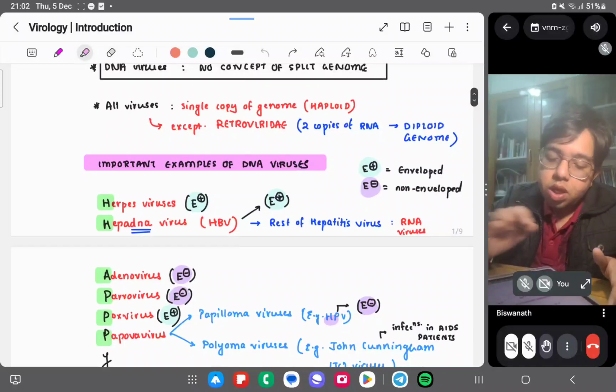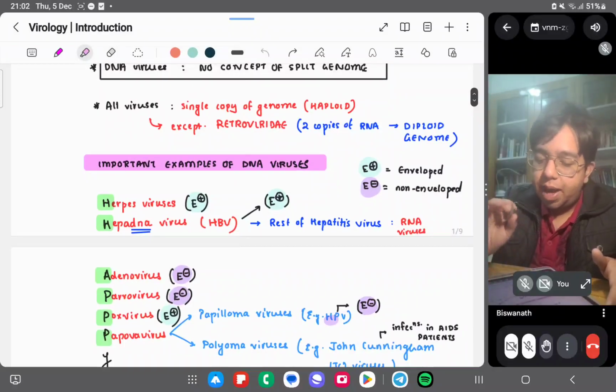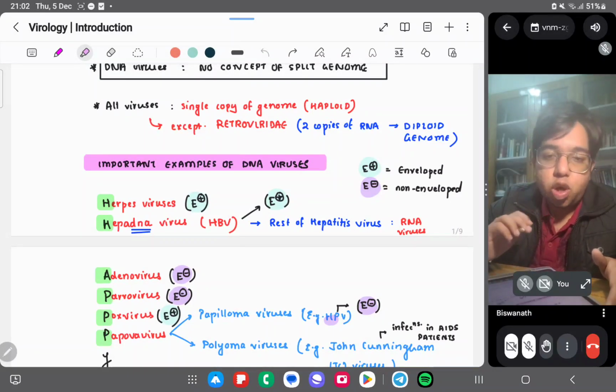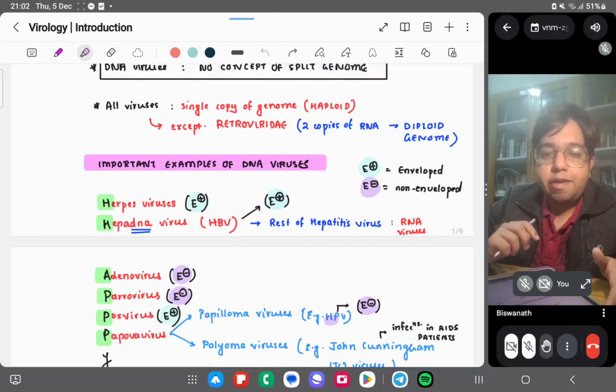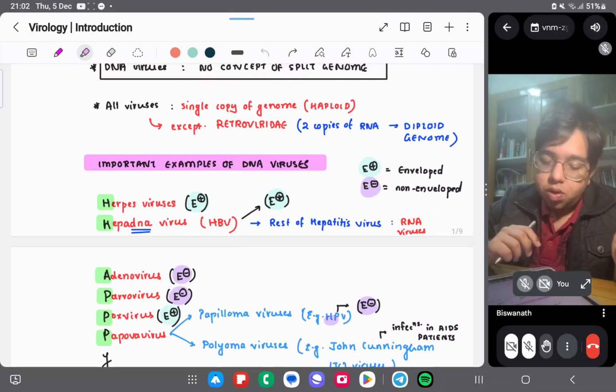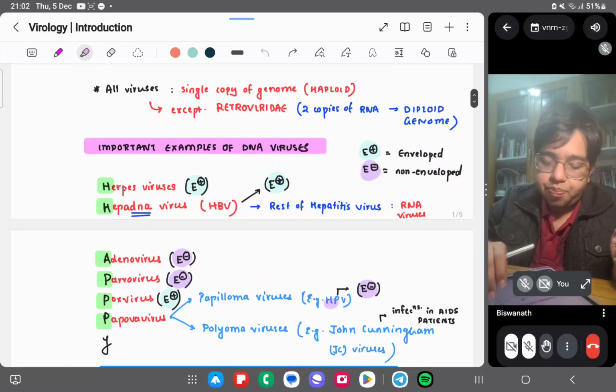All viruses have a single copy of the genome, haploid, except retrovirus. Retrovirus has two copies of the genome. If you haven't watched my previous lecture on HIV, do watch it. It is a very good lecture combining your microbiology as well as pharmacology. So retrovirus has a diploid genome, that is ssRNA, positive strand ssRNA. Three enzymes are there: reverse transcriptase, integrase, and protease. And we looked at drugs also which are inhibiting those.